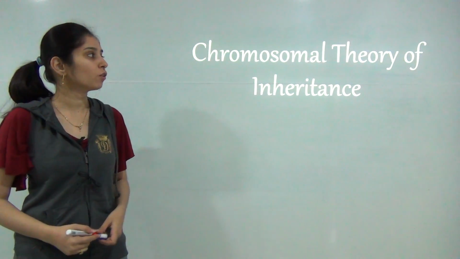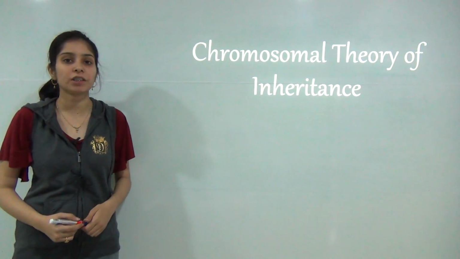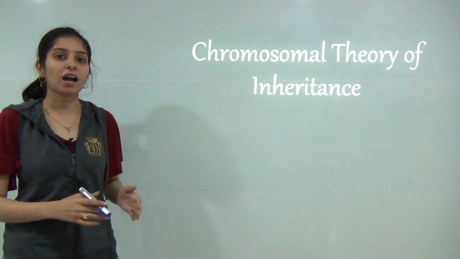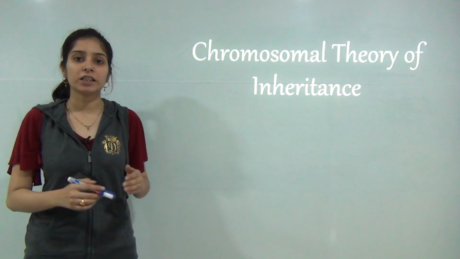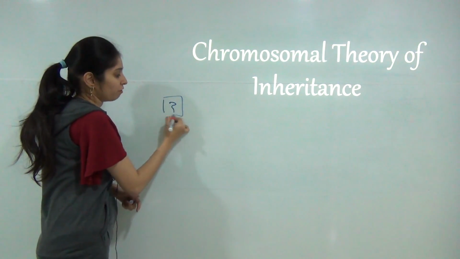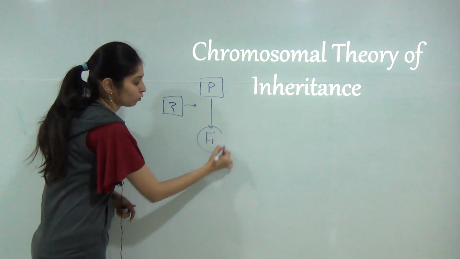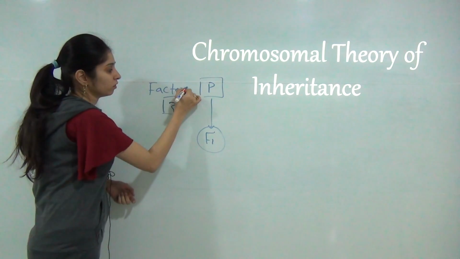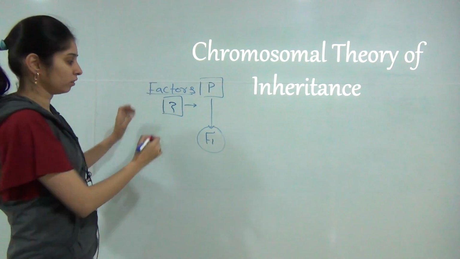Hello everyone, today we are going to discuss the chromosomal theory of inheritance. This is the fundamental theory of genetics which states that chromosomes are the carriers of genetic material. Today we know that genes are the main part of chromosomes, but at the time of Mendel he was not aware that genes or chromosomes are present. He said that there is something which transfers from the parental generation to its offspring. He did not know what this was, and he called them factors. But according to this theory, chromosomes are these factors.